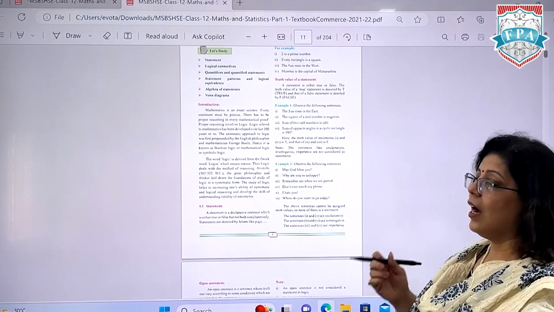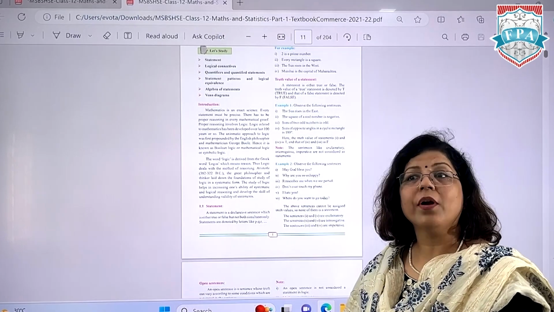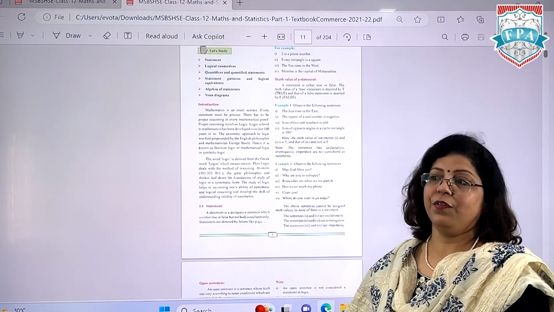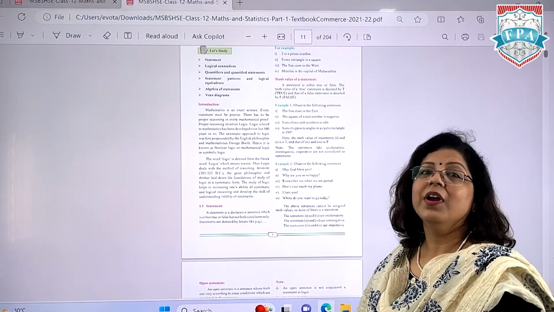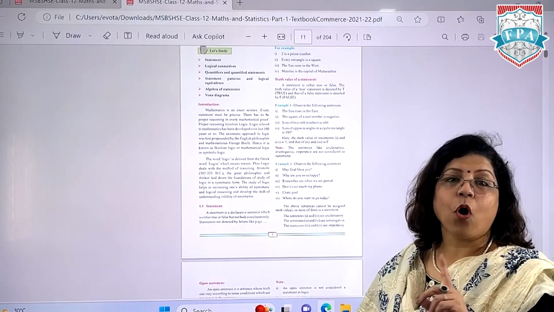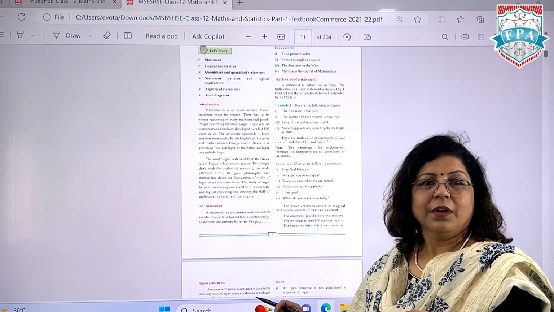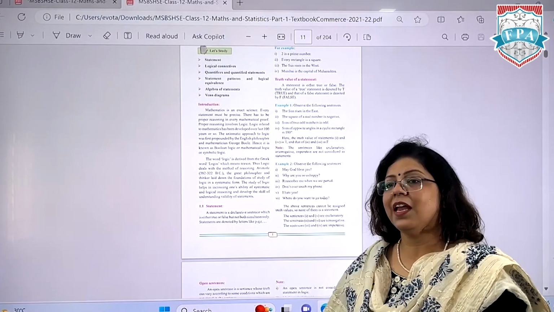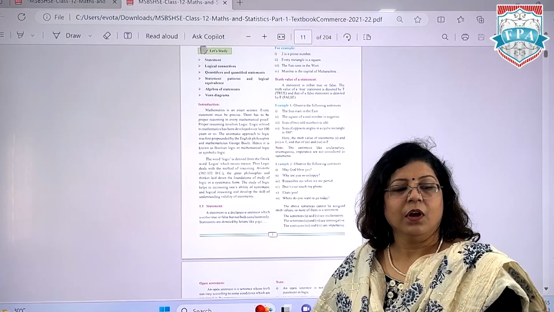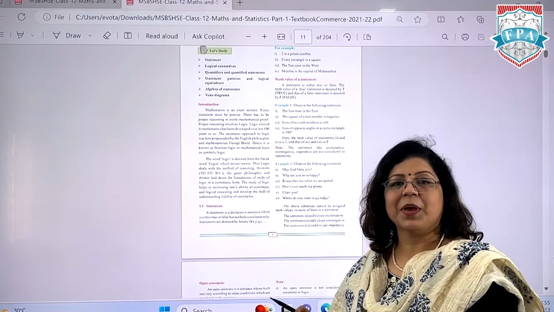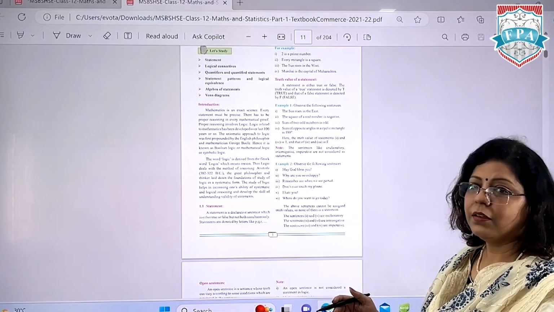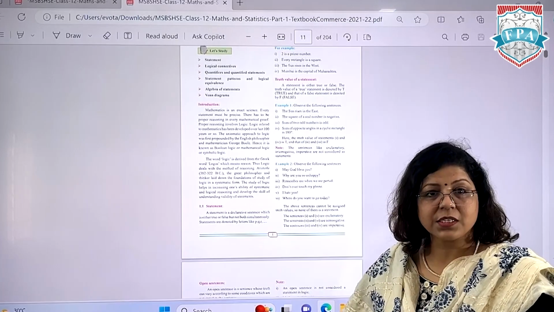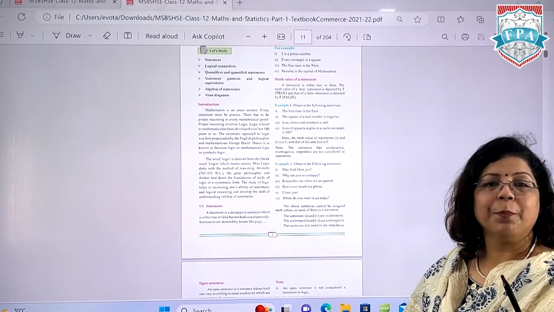Now let's understand what other kinds of sentences can be statements or cannot be statements. Any statement which is exclamatory, where we are expressing any kind of joy, happiness, sorrow, extreme emotion, cannot be a mathematical statement. The other thing is any interrogative sentence. We cannot take any interrogative sentence as a mathematical statement. Third, imperative. Imperative means order, request. Those cannot be mathematical statements either.